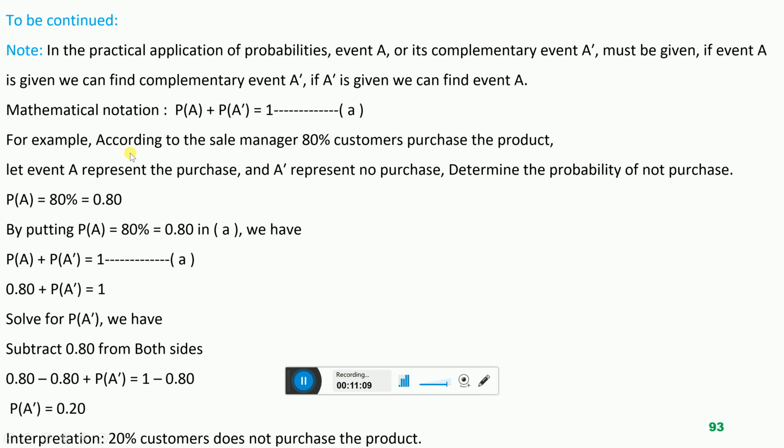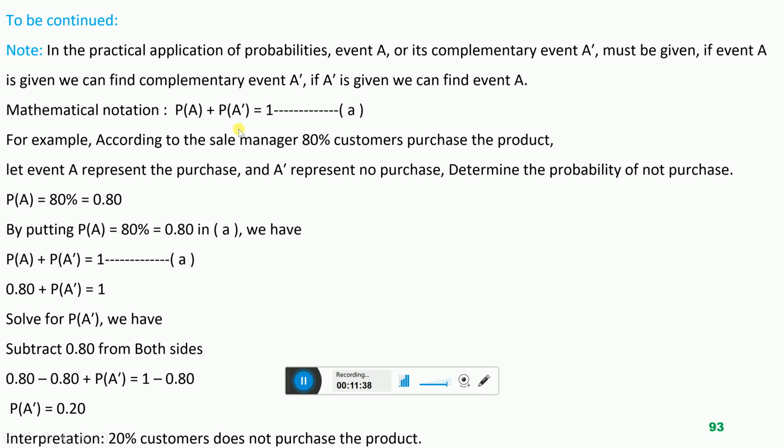Now, for example, according to the sales manager, 80% of customers purchase the product. It means that the experiment is this: the sales manager is calling the customer. So when the sales manager is calling the customer, this experiment carries two outcomes. The customer will purchase, or the customer will not purchase.